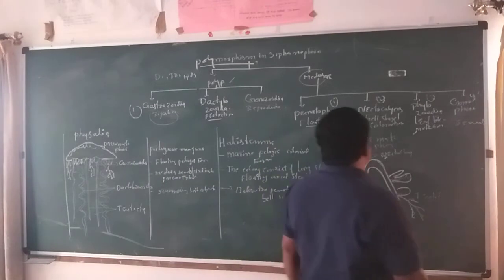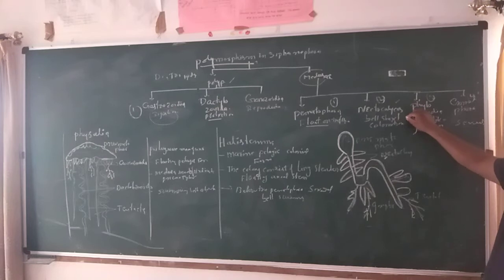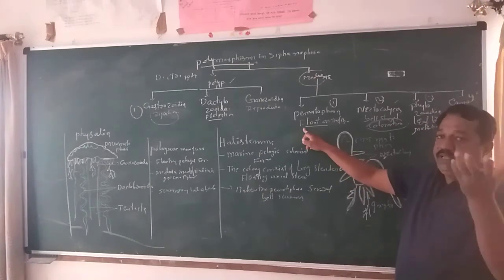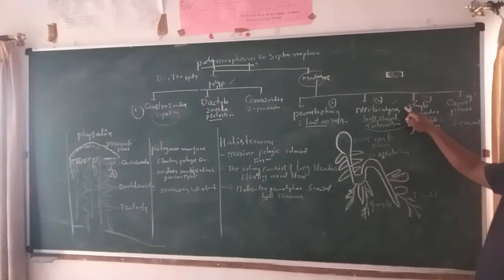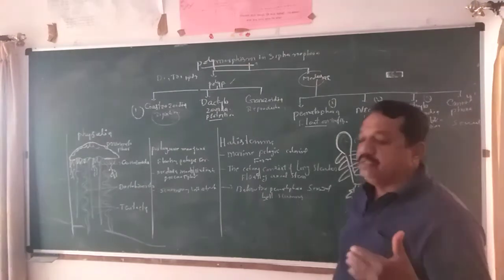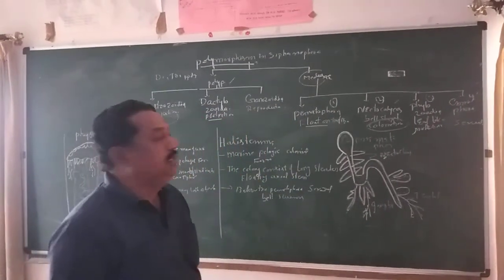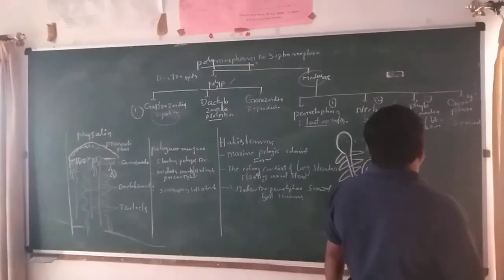Next, the nectocalyx. The nectocalyx is modified into a bell shape. It is useful for locomotion. This is also like an air bladder, floating on the surface of the water. The nectocalyx is generally bell shaped, and it is also useful for locomotion. They can move from one place to another because these animals do not contain any locomotory organ. That is why the zooid is useful for locomotion from one place to another.